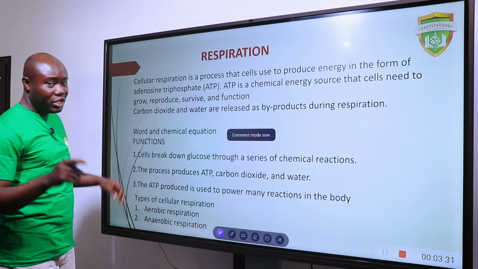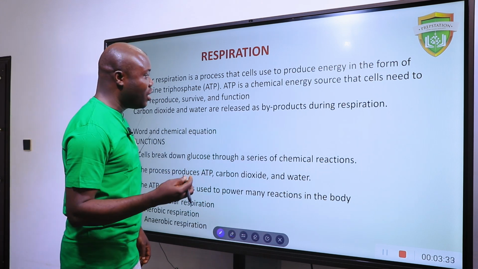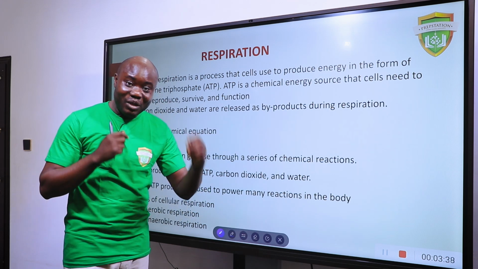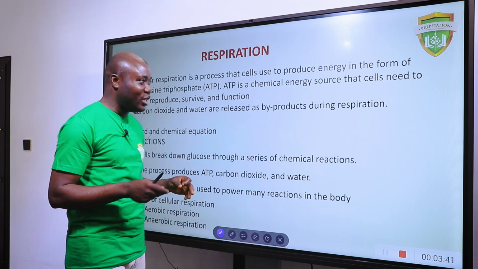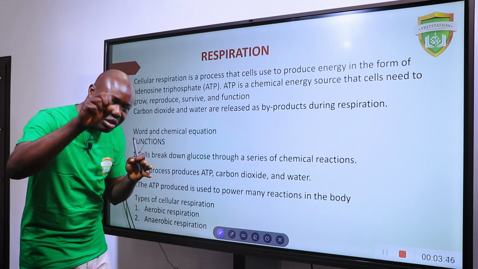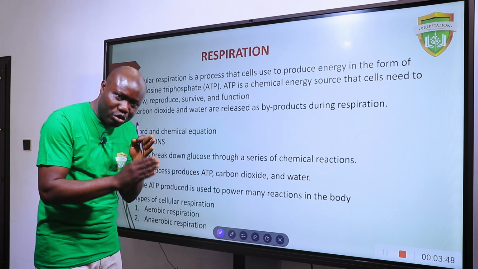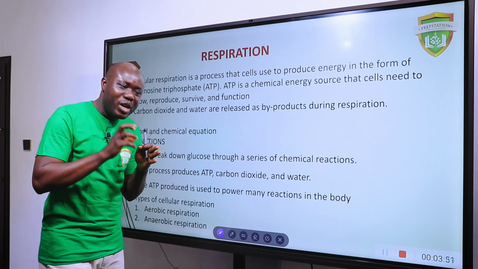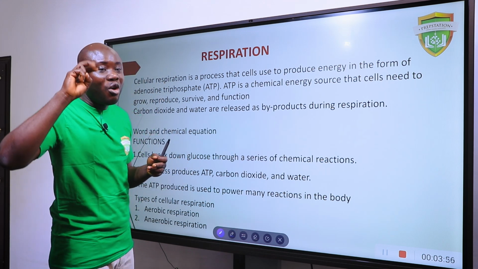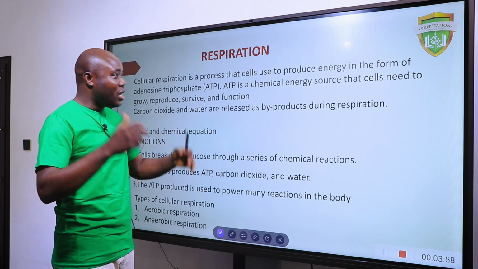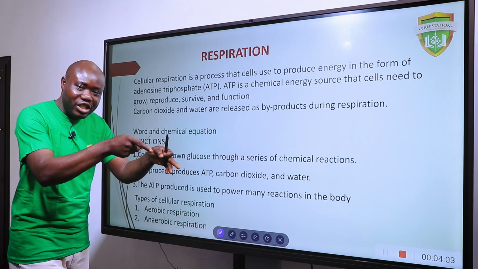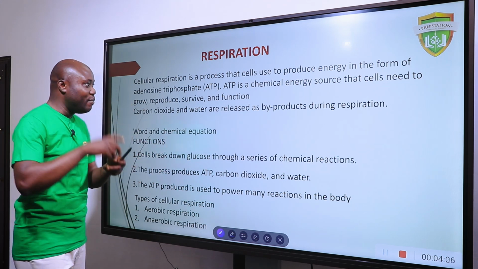Please don't confuse respiration for breathing, because most students, when asked to explain respiration, just say respiration is breathing in of oxygen and sending out carbon dioxide. No, that is not it. Respiration is actually a process by which glucose from the food that you have eaten is broken down, so that the energy inside the glucose can be released. You respire so that you can be energized, so that the energy in the nutrients, the energy in the glucose, can be released for you.